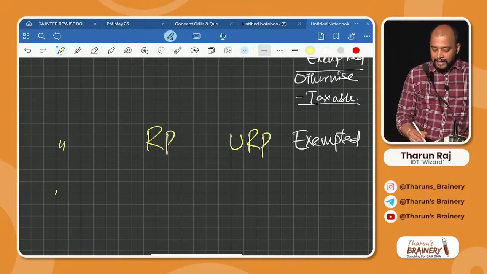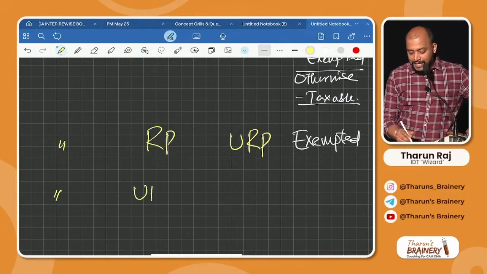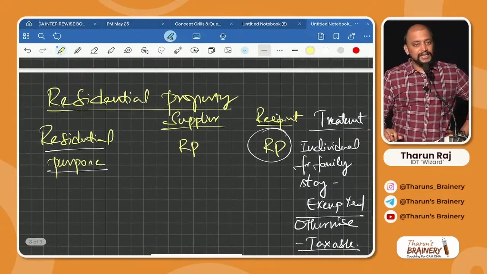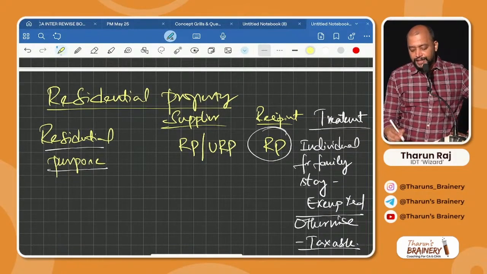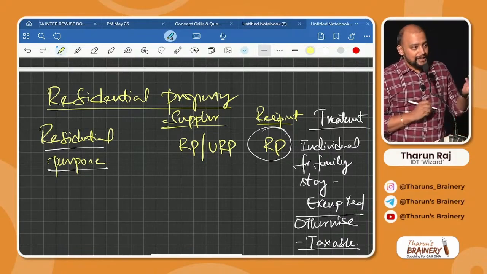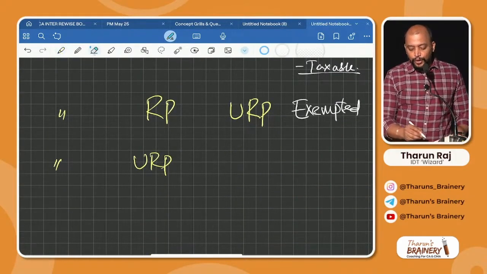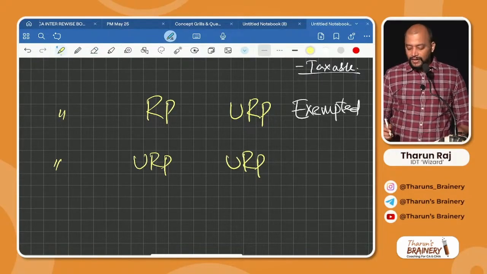Then same, residential purpose only, supplier is unregistered, recipient is registered. Same as one. Correct or not? So whether the supplier is registered or unregistered, it is not going to change. It is the same.